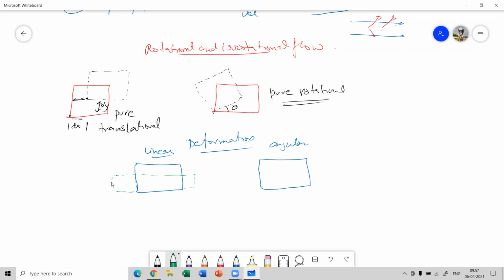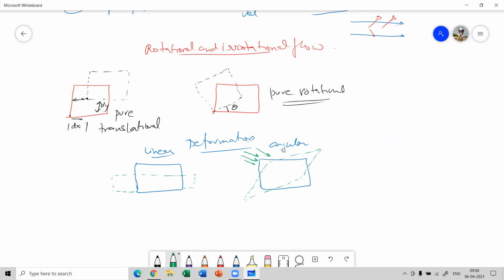When we say deformation in terms of an angle, it can be like this: with some angle it got deformed. Suppose there is a force acting at the corner of this solid fluid body, so it got deformed by some angle. That's an angular representation of deformation. So there can be two types of deformation on a fluid: linear and angular.